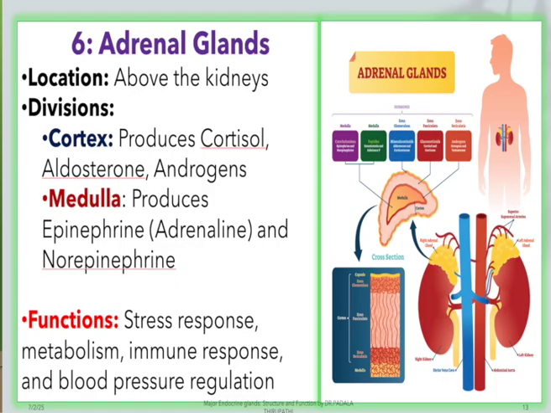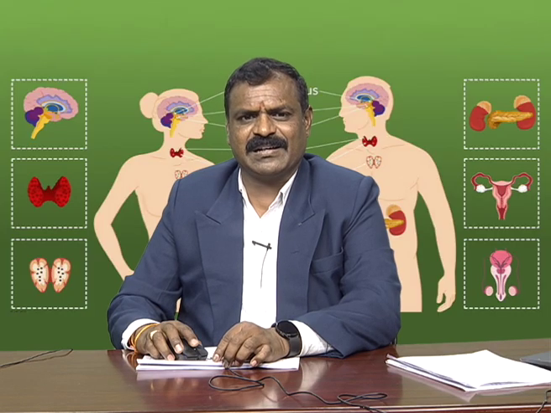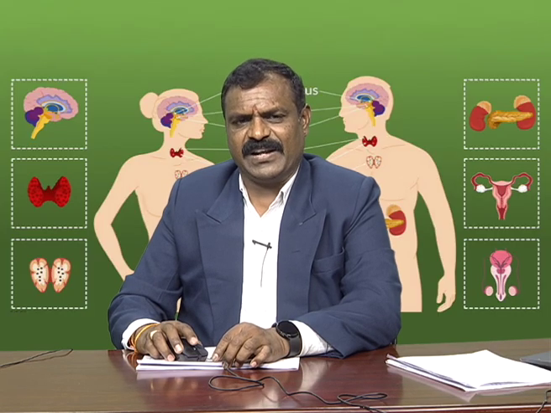Adrenaline is useful for what we call fight. If we are unable to fight the enemy or the other person, we escape from the external environment, which we call flight mode. So this fight and flight mode is controlled by the adrenaline hormone. That is why we call adrenaline the fight and flight hormone.